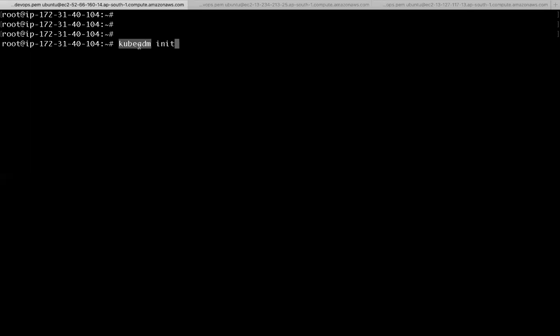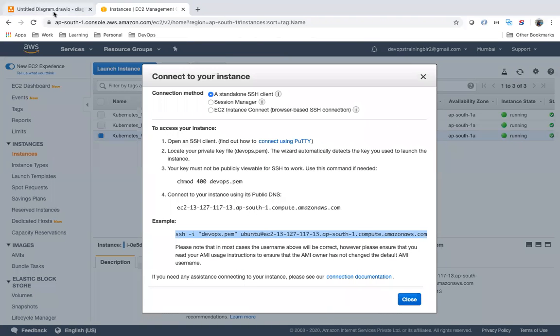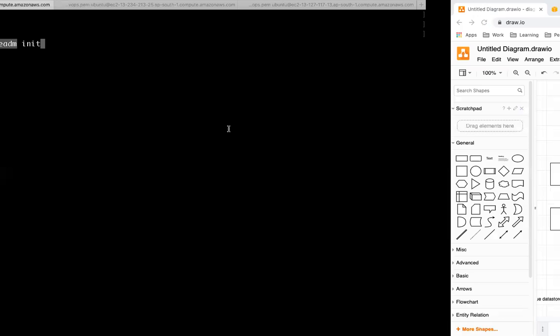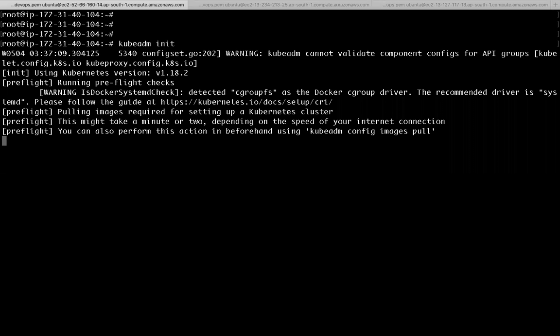Basically, this kubeadm init will create an API server, a scheduler, a controller manager, and etcd. The moment we execute kubeadm init, the master machine will try to set up. It is going to download the required images.